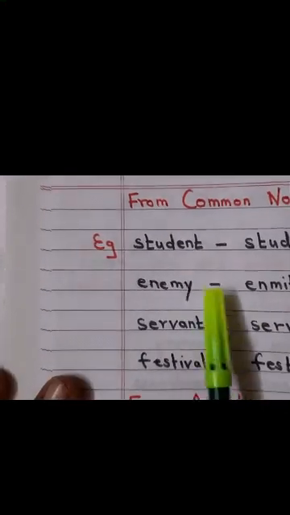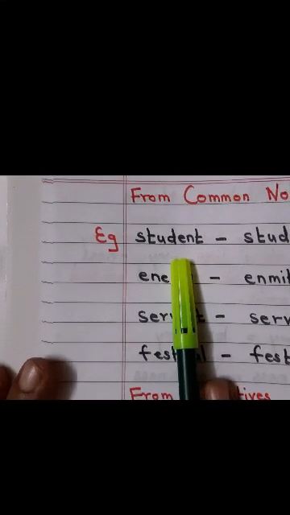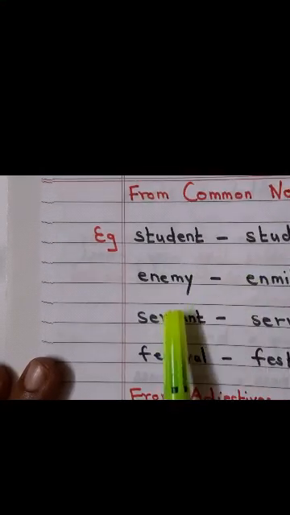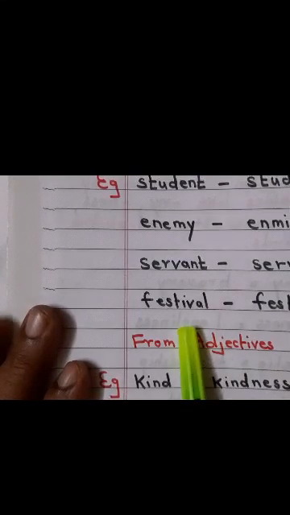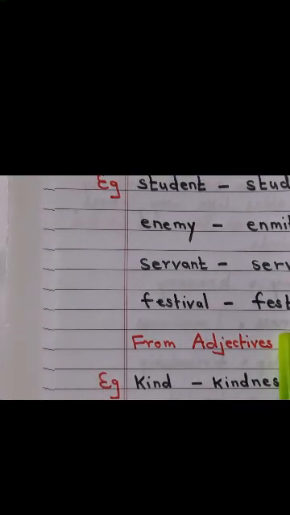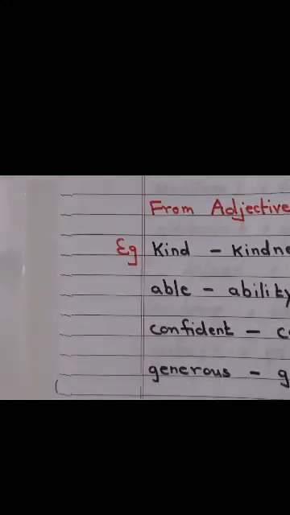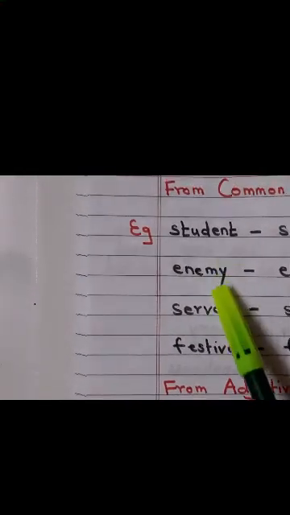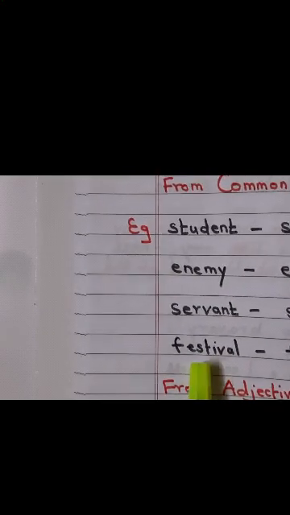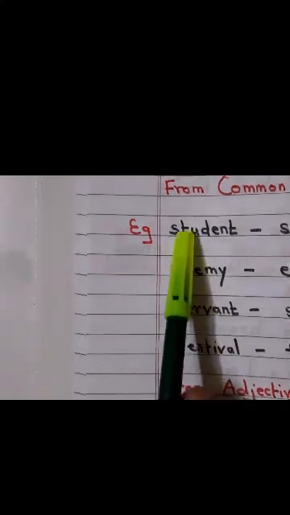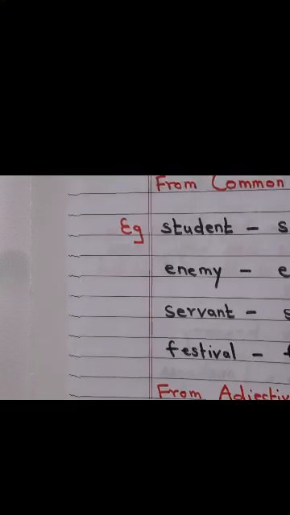Let me give you a few more examples, children. Look at these. From common nouns. Student, I want to make it an abstract noun. So the word is study. Enemy, enmity. Servant, service. Festival, festivity. Now children, all these are common nouns: student, enemy, servant, festival. There is no name of the festival. If I say Diwali, Eid, then it becomes a proper noun. But here there is no name of the festival. So all these are common nouns, and this is my abstract noun.